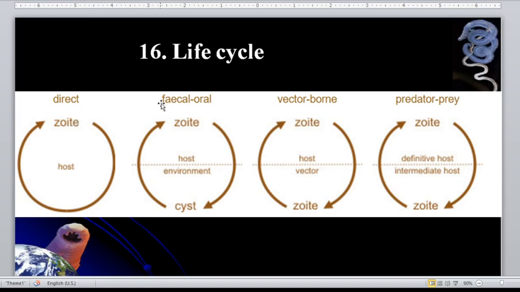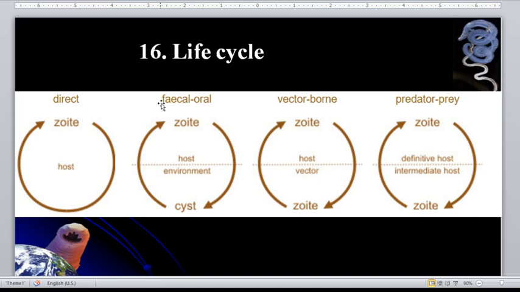For the second, we have the fecal oral route. That is the transmission of environmentally resistant cyst stages passed in the feces of one host and ingested with food or water by another individual. Examples of parasites that can be acquired through fecal oral route transmission are Entamoeba histolytica, Giardia lamblia, and Balantidium coli.